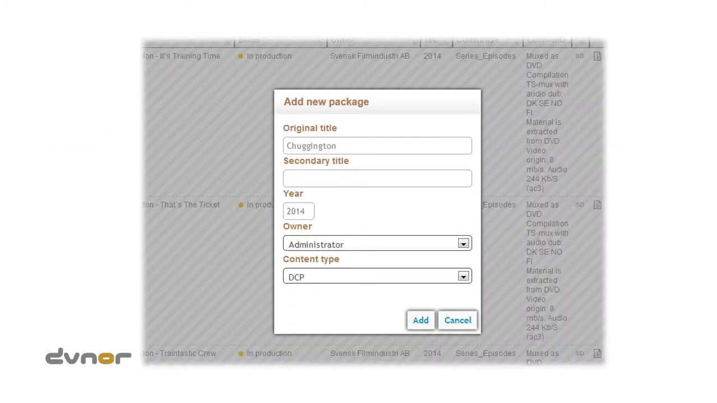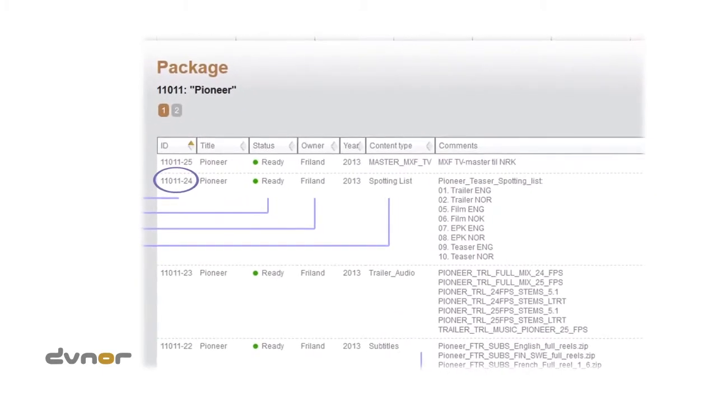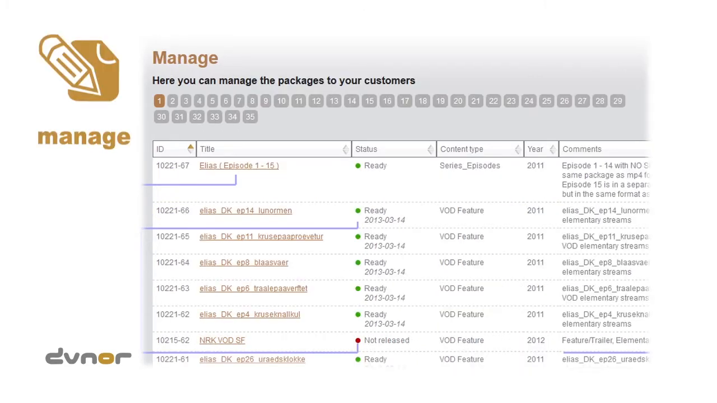By clicking Edit in the master archive, the administrator can create a new package for distribution. The owner will see the package and status immediately after creation. The package gets a unique ID. The administrator sets the status from in production to not released. The owner sets the status from not released to ready, pending the distribution form.